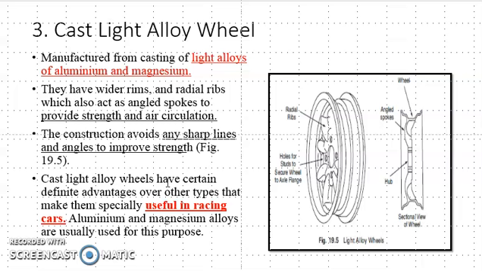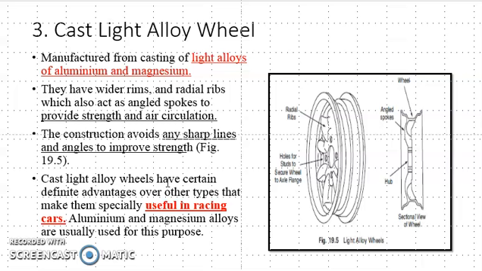As its name indicates, it is made of light alloy, meaning magnesium and aluminium. Its weight is less, its strength is good, and it is also a good conductor of heat.